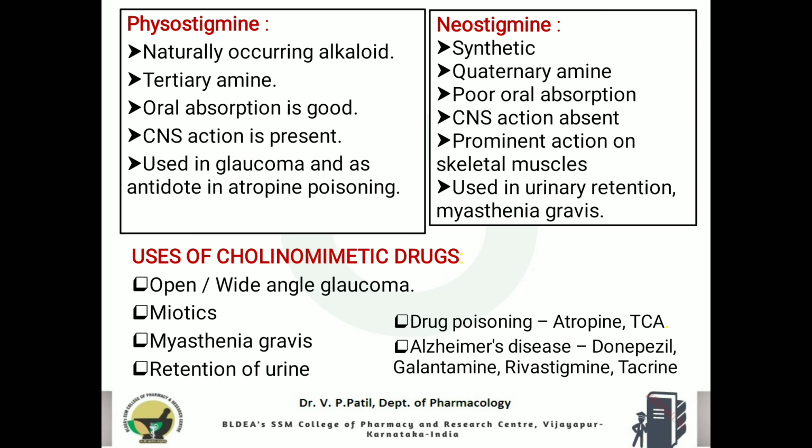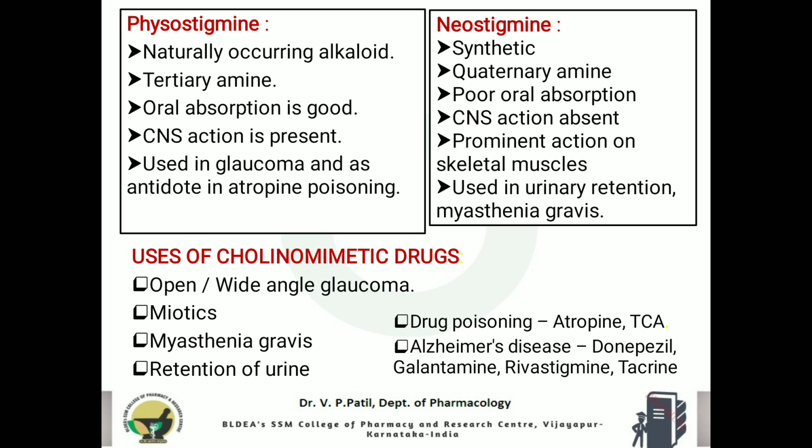So if the patient has a poisoning of atropine or tricyclic antidepressants, such cases can be treated with these cholinergic agonists, which will replace the antagonist from the cholinergic receptors. Thereby the poisoning effects of those antagonists will be prevented by these agonists.